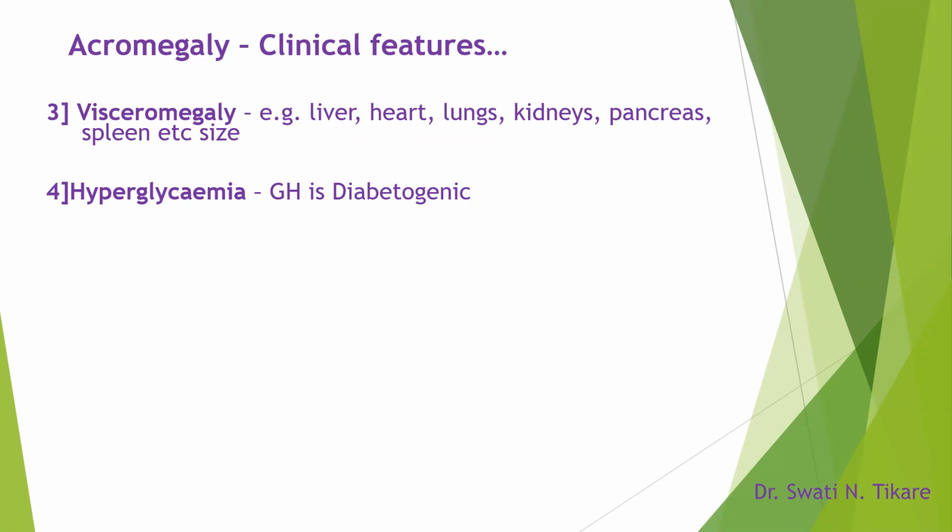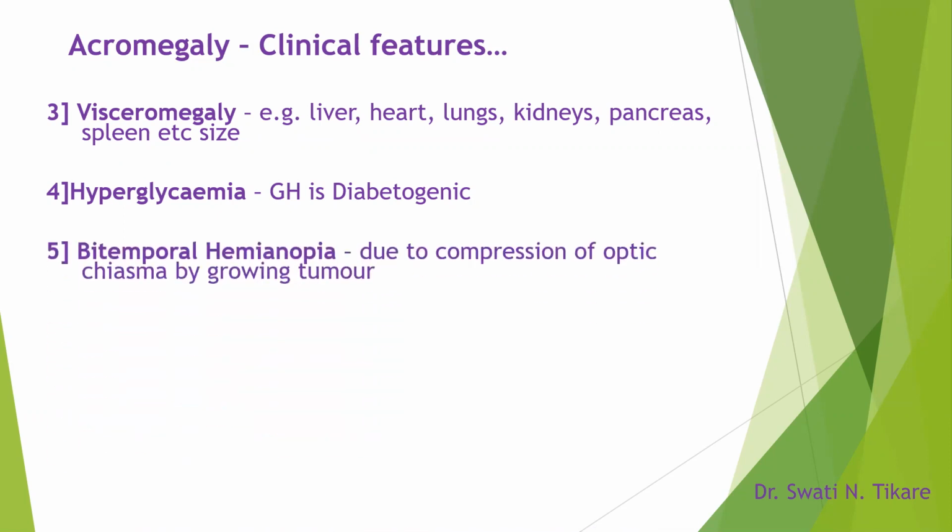So it's not enough to just say there will be hyperglycemia. We should be able to tell the physiological basis for each one of them: why it happens, what its normal action is, and when it is increased or decreased, why the abnormality happens. Next, a very typical feature that can be seen is bitemporal hemianopia. I will try to explain this to you with the next slide, where I have a picture.